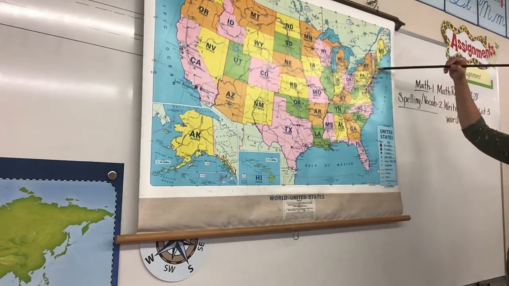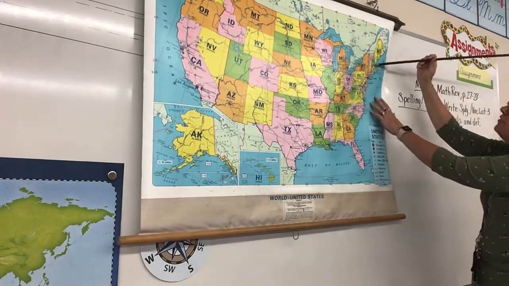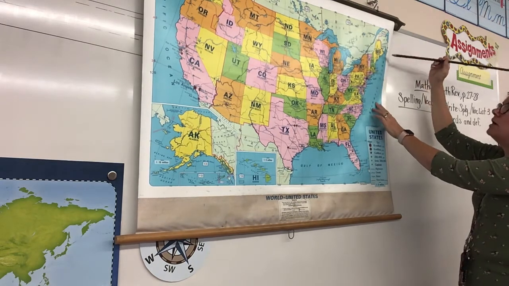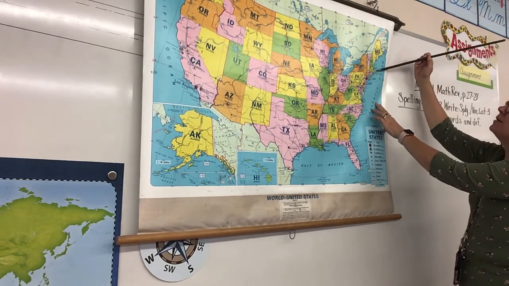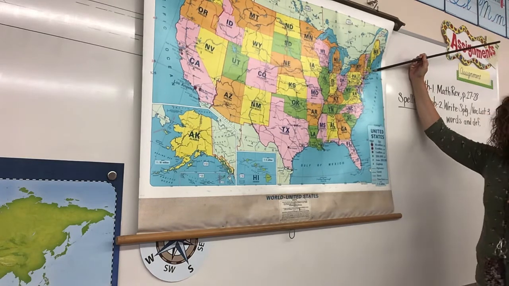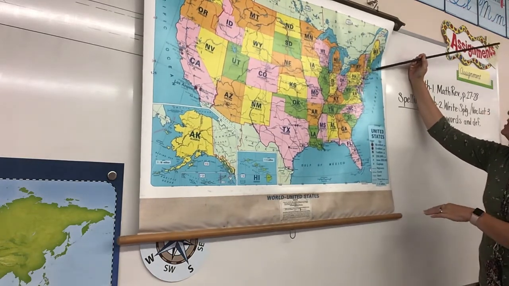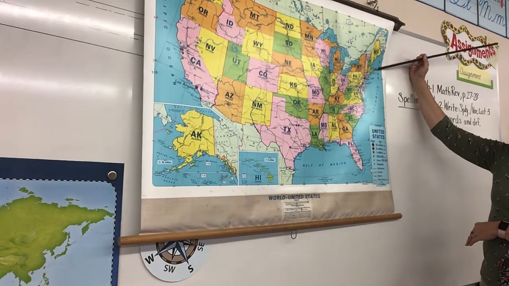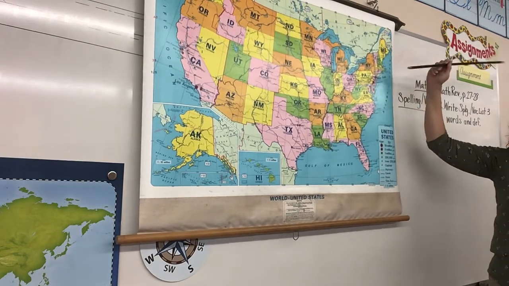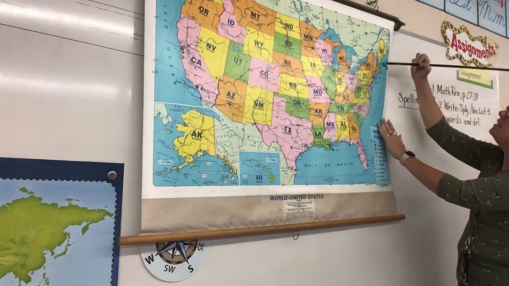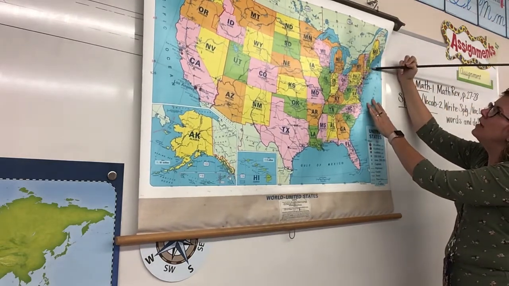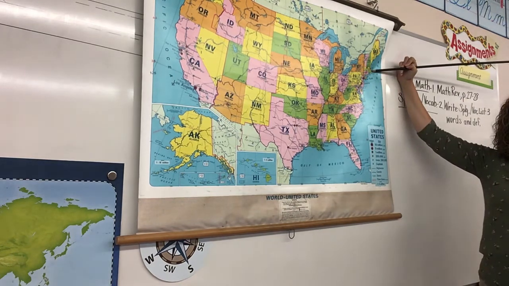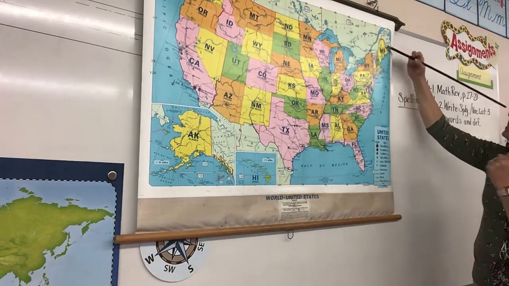All right, so right here, this is Massachusetts. And you see how Massachusetts comes around and almost looks like it makes a hook? When they came across, they ended up right here. This is called Cape Cod. But do you see how narrow it is? So it wasn't a good place to be. It's right here on the Atlantic, so the waters would be very rough. But if you go around and come into this little inside the hook, wouldn't that be a safe harbor? Yeah. And so that's what they did.